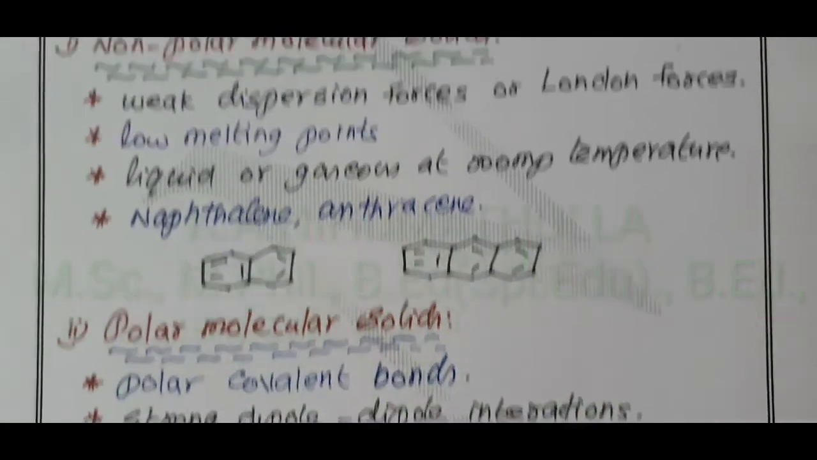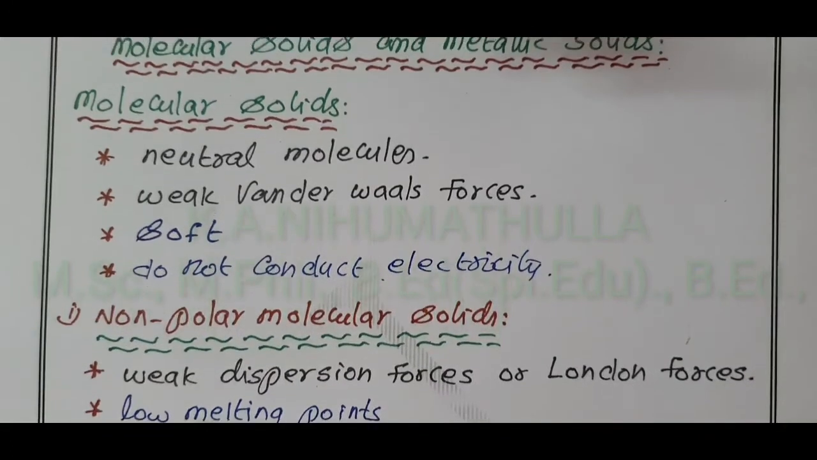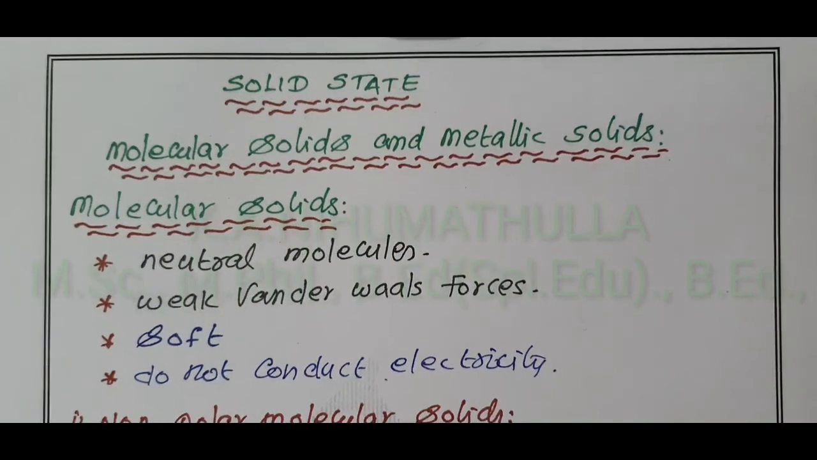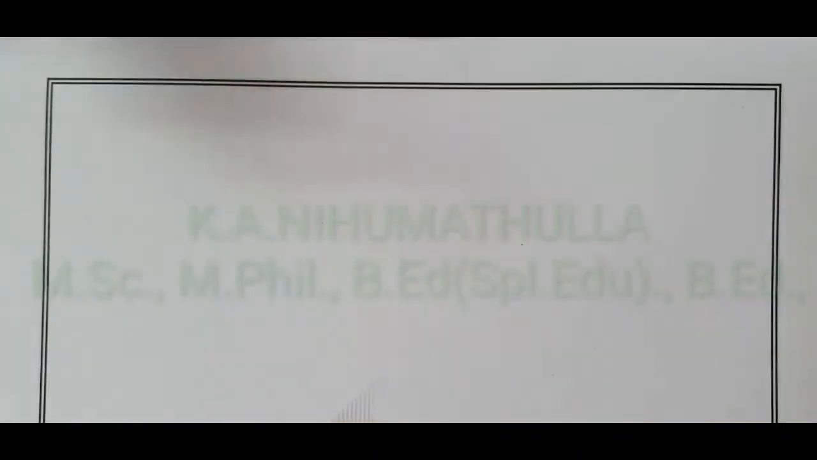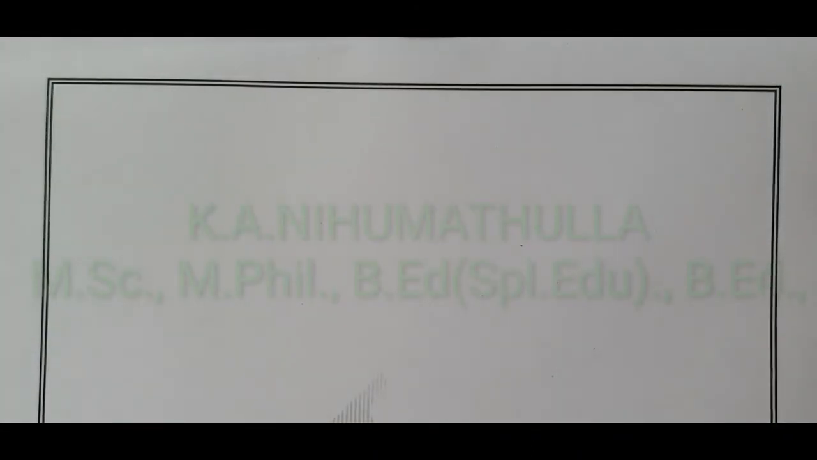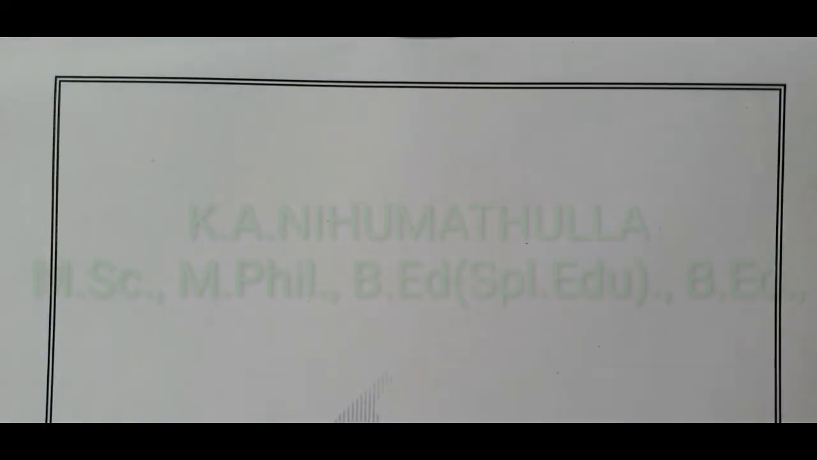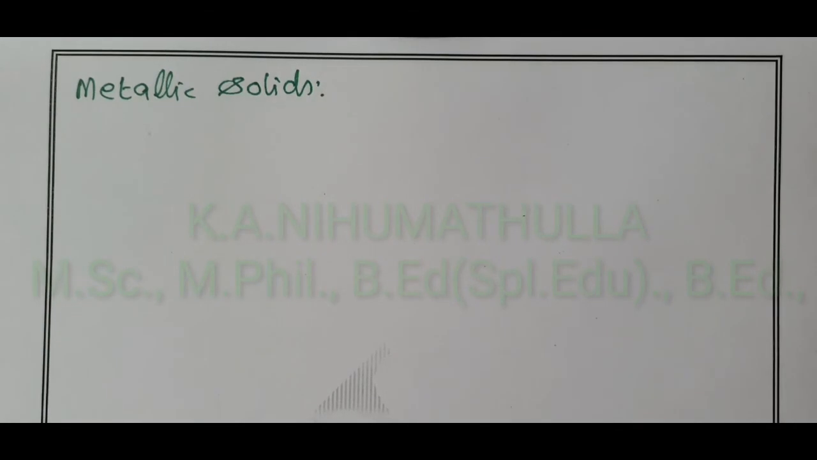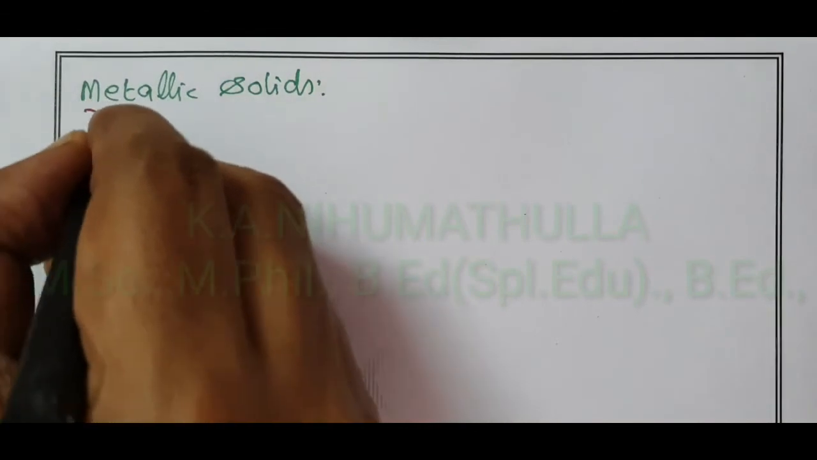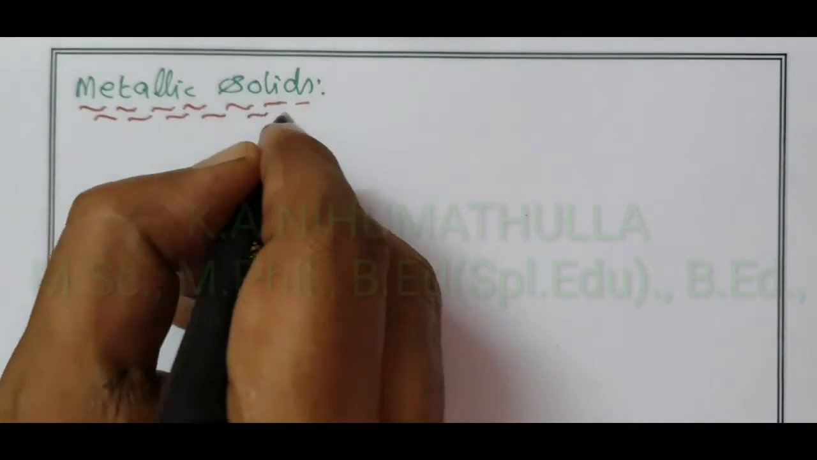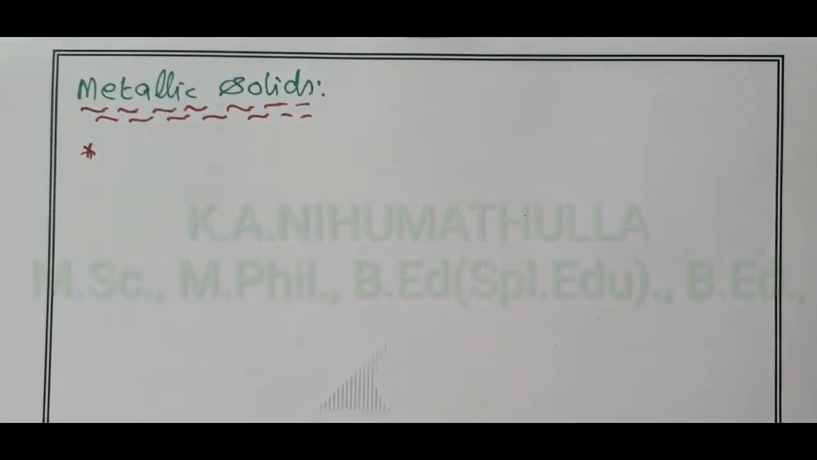Now we are going to discuss one more solid, that is called a metallic solid. There are four classifications of crystalline solid: ionic solid, covalent solid, molecular solid, and finally metallic solid. First, as usual, what are the constituents in a metallic solid?